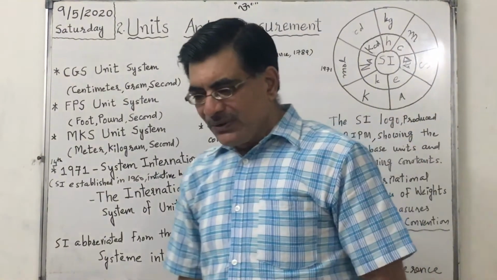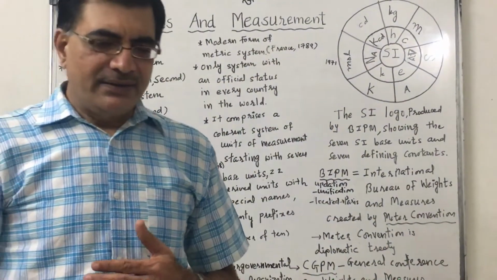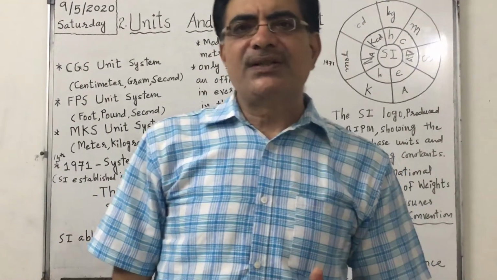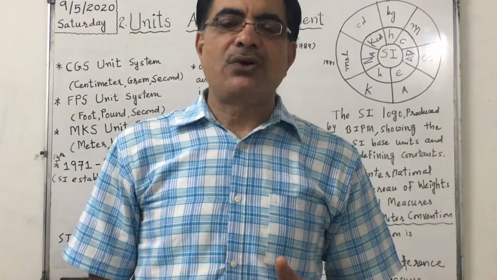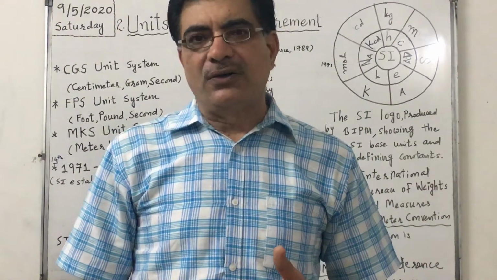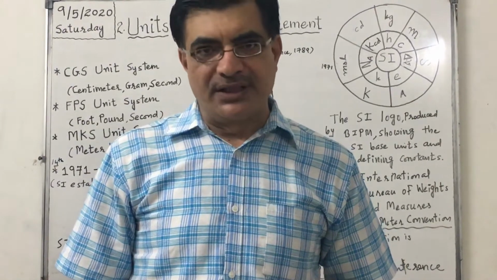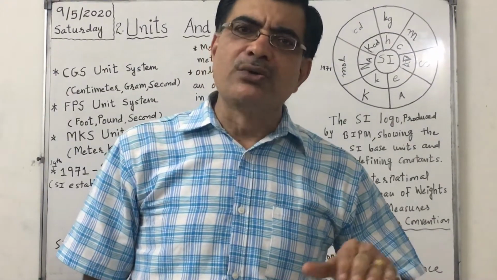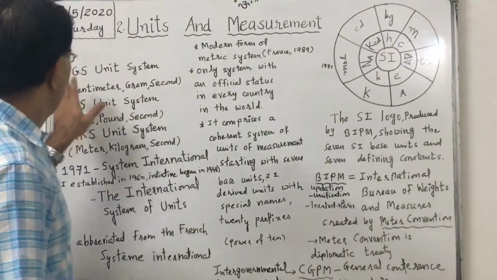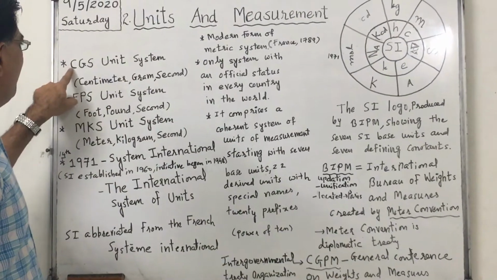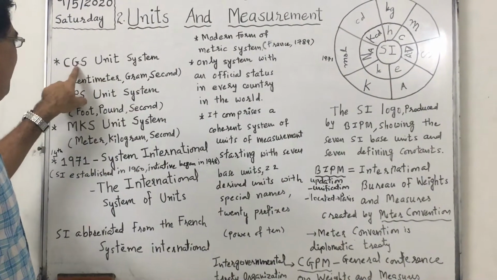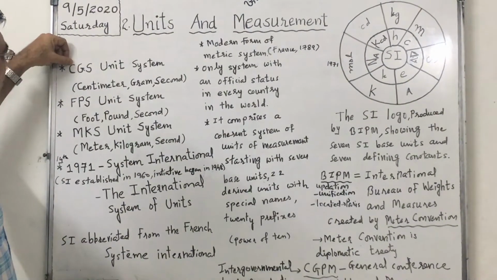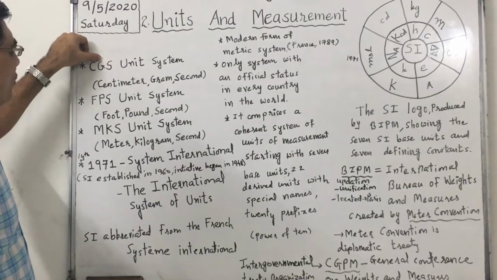Now, there were some known unit systems. Yesterday I told you that a unit system is a combination of units of base quantities or fundamental quantities and derived quantities. In earlier days some unit systems were already known. They were the CGS unit system, centimeter, gram, second: for length they used centimeter, for mass gram, for time second.